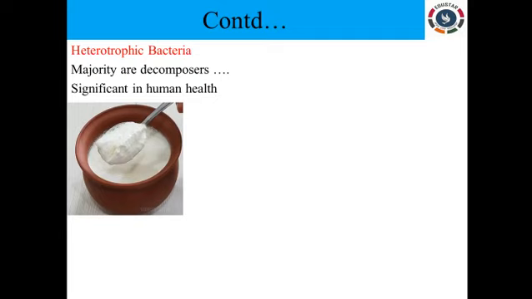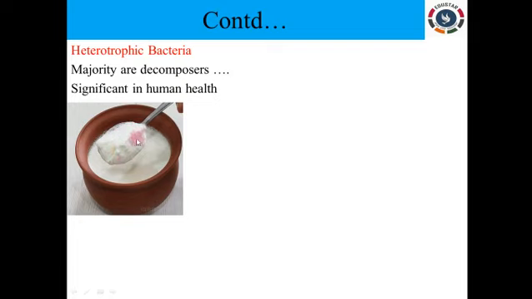For example, for making curd we use lactobacillus. We have an inoculum containing curd, and if you inoculate it into milk, after 8 hours fermentation takes place and the milk curdles into curd. For this reason we use lactobacillus.